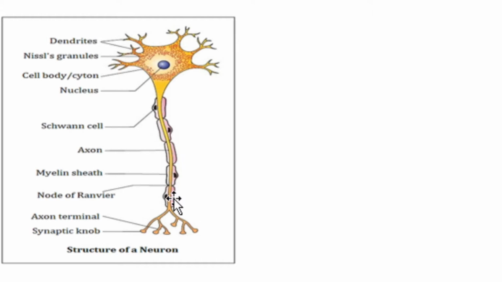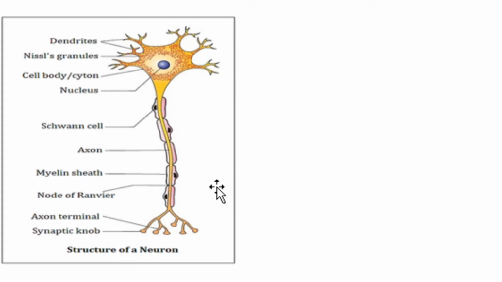This axon has a protective sheath here. That sheath is called myelin sheath. This myelin sheath is made up of Schwann cells. What is the function of this myelin sheath? This myelin sheath acts as an insulator cover for the axon. And axon relays nerve impulses through this axon terminal. These are the structures of a neuron.